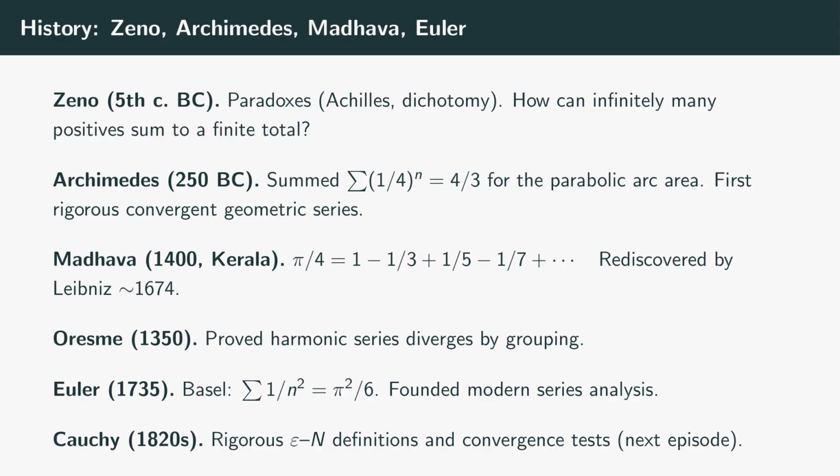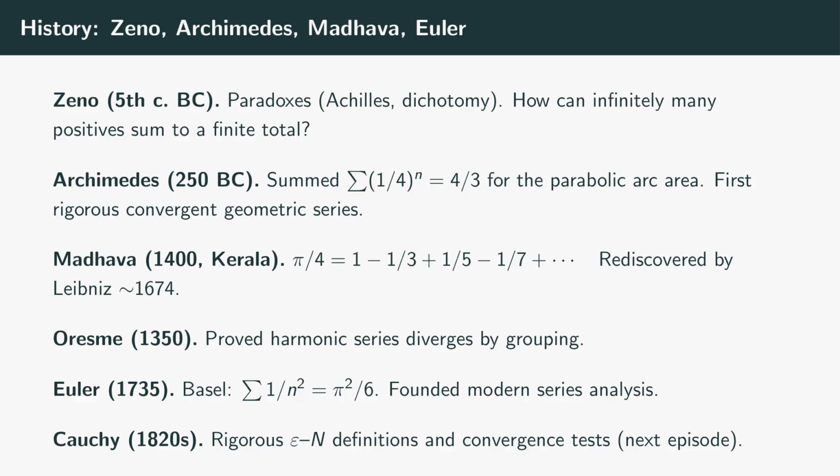Infinite sums have a long and distinguished history. Quick tour. 5th century BC, Zeno of Elea. His paradoxes, Achilles never catches the tortoise, the arrow never reaches the target, all hinge on the idea that infinitely many positive intervals can't add to a finite total. Zeno took this as a proof that motion is illusory. We now read his paradoxes as the first conceptual challenge that infinite series posed to human thought.